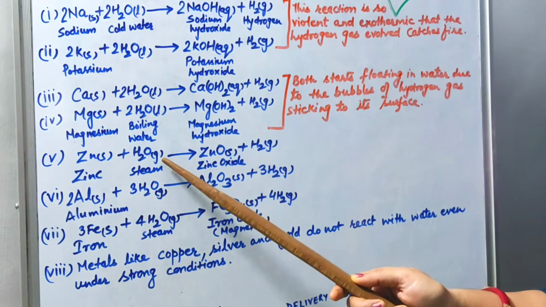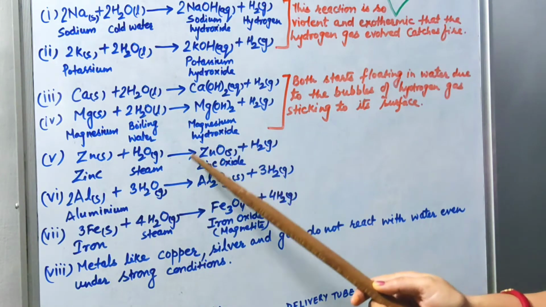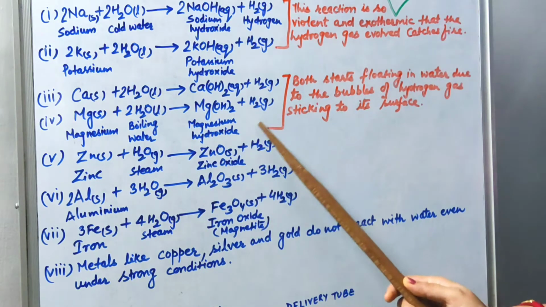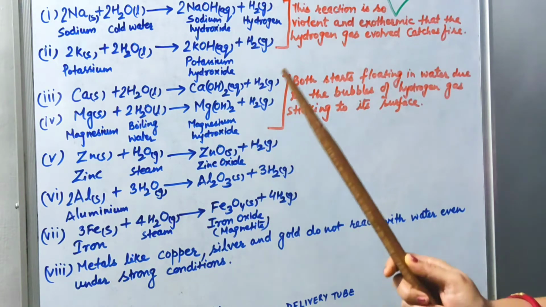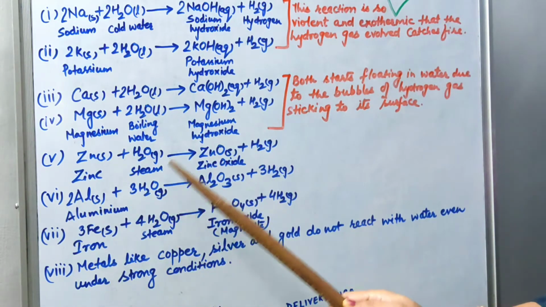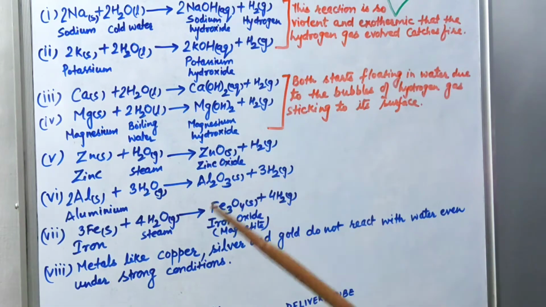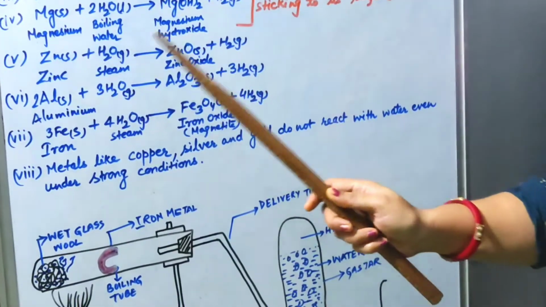That's why I have written small g here, and further you will write the compound formation as ZnO and H2 gas is liberated. Always remember, whenever a metal reacts with steam, they have a tendency to form oxides. See, in each case I have written the oxides only, not hydroxides. I hope you have understood this.